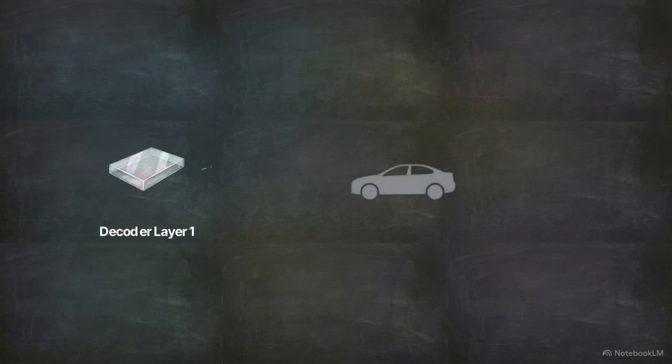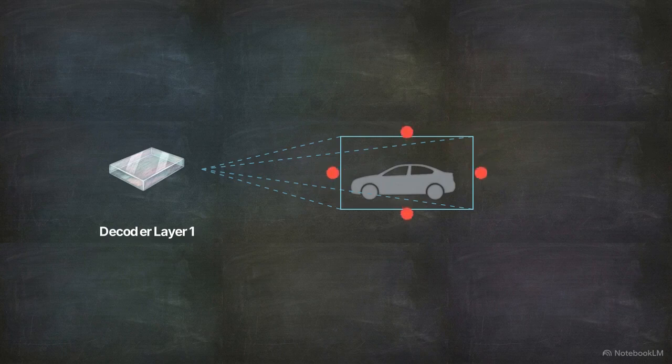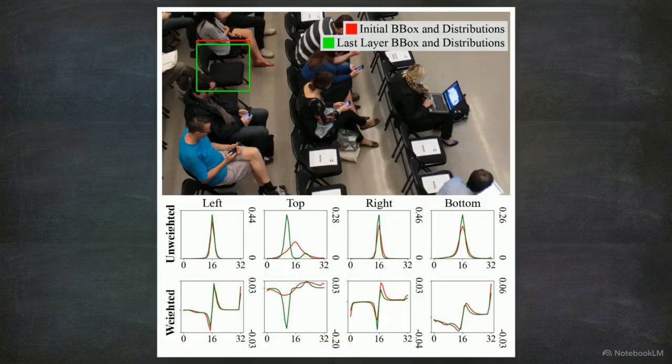Rather than predicting single values for x, y, width, and height, FDR generates a continuous probability distribution for every possible location of a bounding box edge. The first decoder layer produces an initial reference box and a probability curve for each of the 4 edges. In the model's internal output, the red bounding box corresponds to the unweighted red distribution curves. The peaks identify initial estimates for the edges. A wide spread indicates uncertainty, while a narrow peak means high precision.